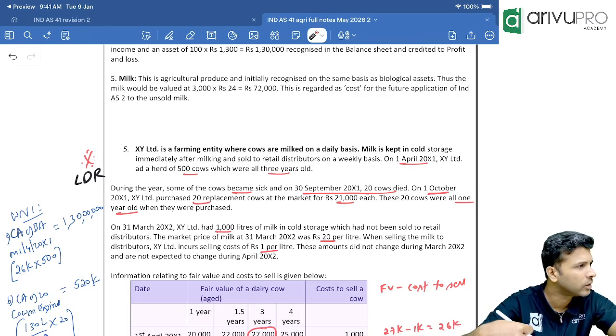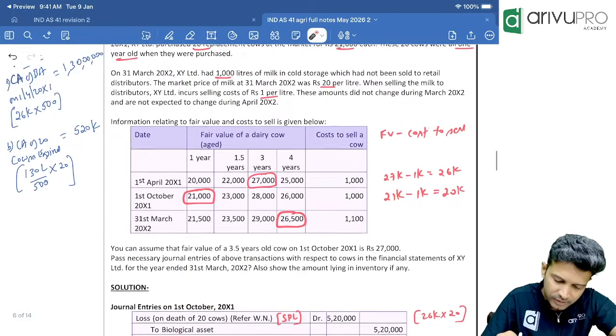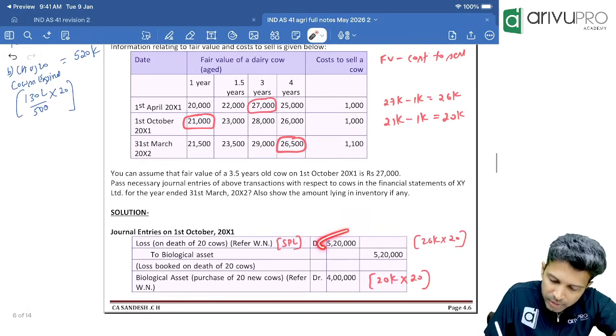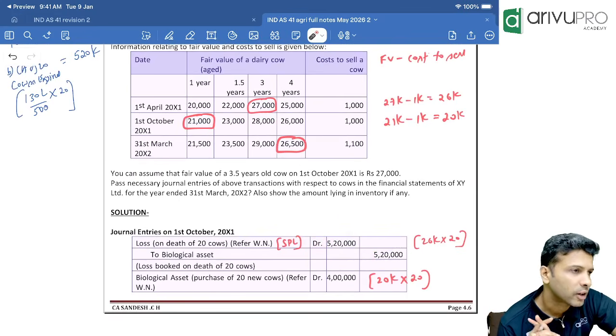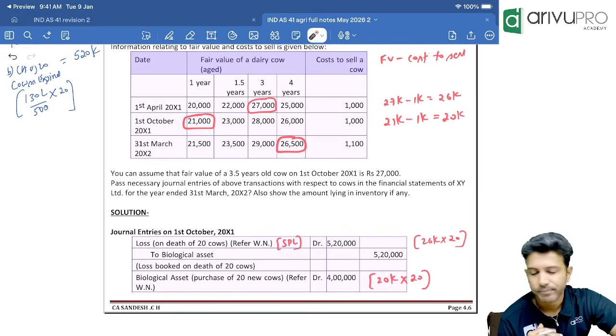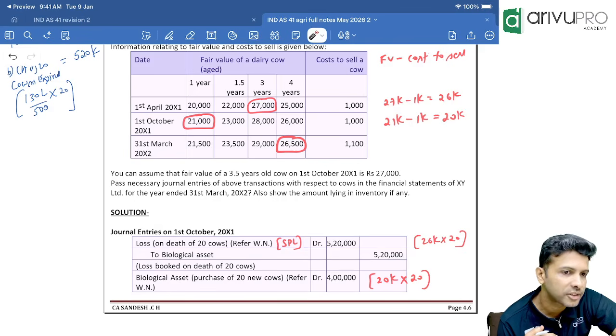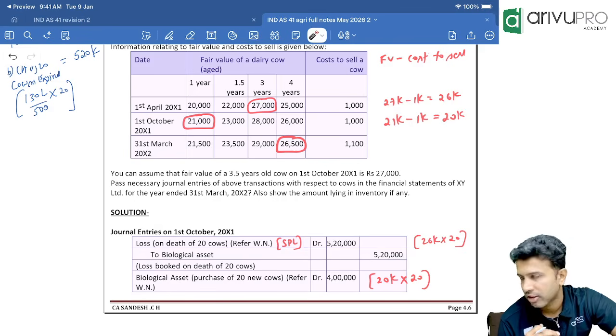Calculation if you want, I'll do it. Entries we can tick, I think. So the entry again is SPL account debit to biological assets 5,20,000. That's the entry. Easy, sir. This is the first aspect.